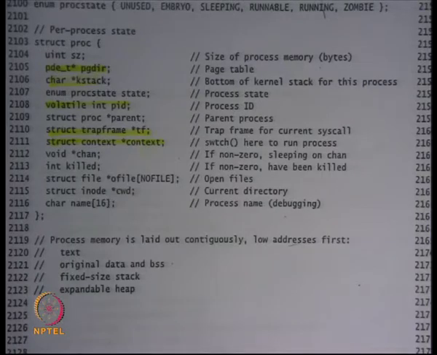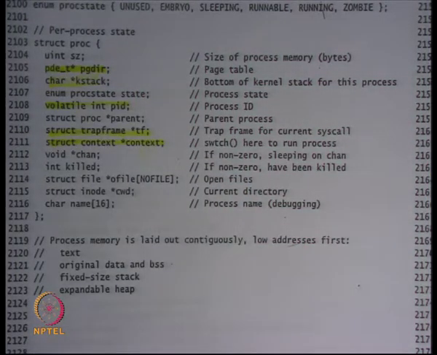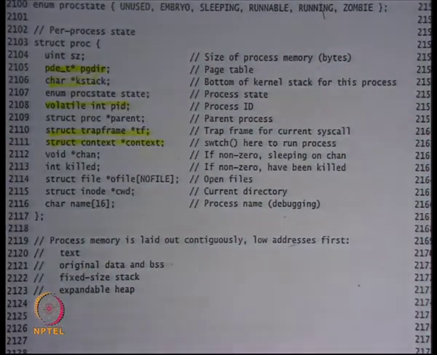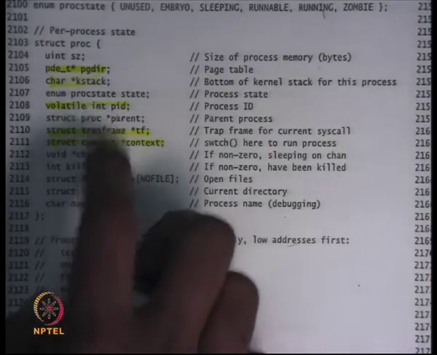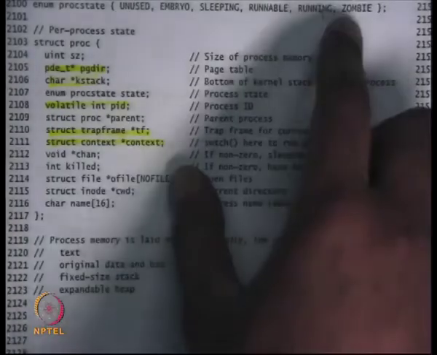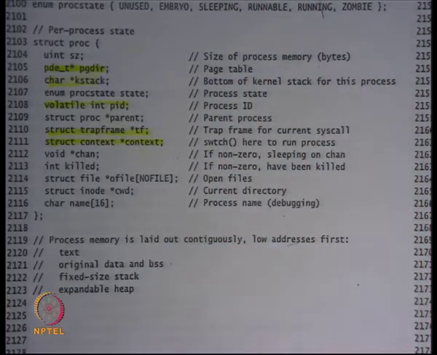Any runnable process must have its kernel stack initialized exactly the way we discussed, right? So that's the invariant. Any process whose state is runnable, its kernel stack should have been initialized exactly as we discussed. A process could be running, it's currently running, right? So these pointers may not make any sense. If it's running in user mode, then the kernel stack is not useful. The kernel stack pointer just points to the bottom of the stack actually, but the TF and the context fields are not useful, right? And then there are other states like sleeping and zombie, which we understand, but let's ignore them for now because we are discussing other things.